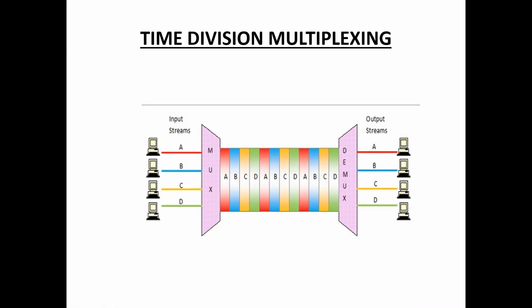In synchronous TDM, the first slots are A, B, C, D, and then once again in round robin A, B, C, D, and again A, B, C, D. In asynchronous or statistical TDM, C does not have any data, so first A, second time slot B, and in the next time slot it skips to D: A, B, D. Next A, B, D, next A, B, D, and so on. This process goes on until the data in all streams are transmitted.